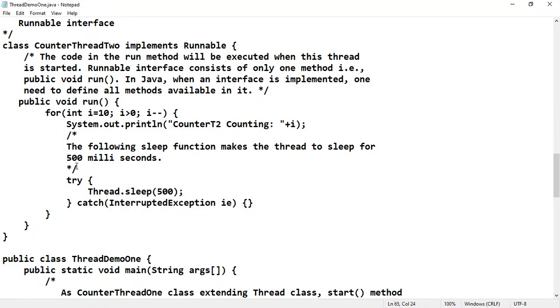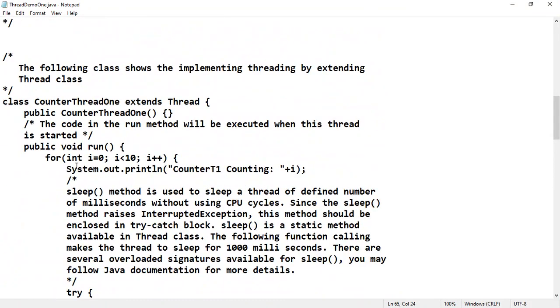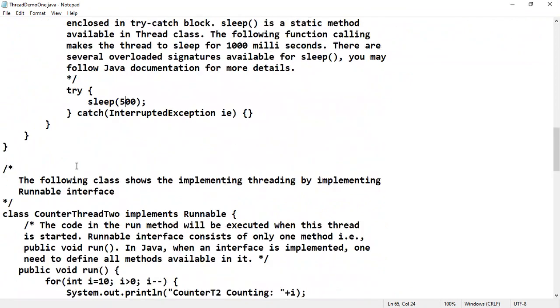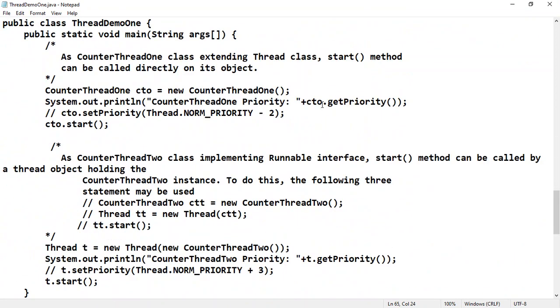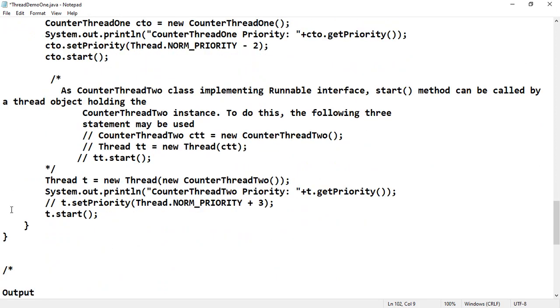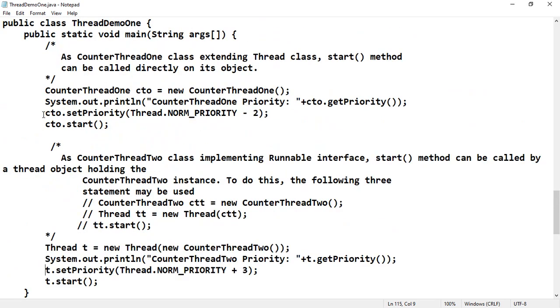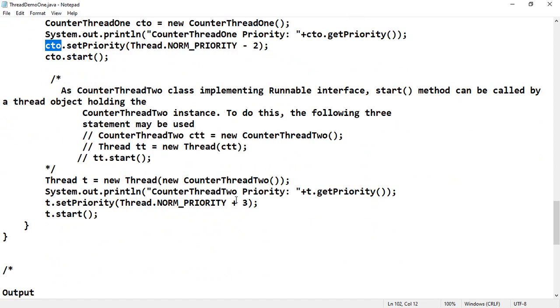In the same program we will do some more modifications. Here I have already commented out the setting of priority in the main method. The first thread's priority is decremented by 2, and the second thread's priority is incremented by 2. What is the default priority of any thread created? That is 5, which is called normal priority. So in the first thread I am doing getPriority minus 2. That means the first thread's priority will become 3, and the second thread's priority will become 8.